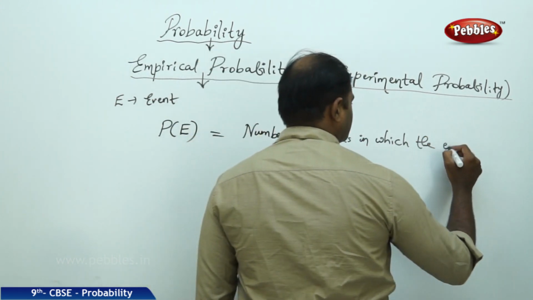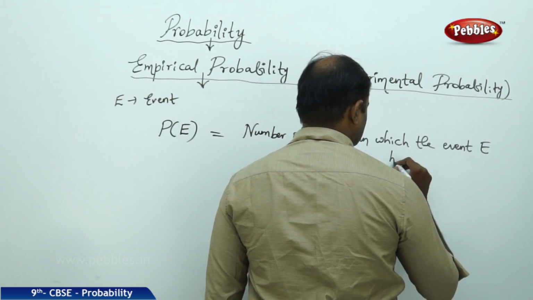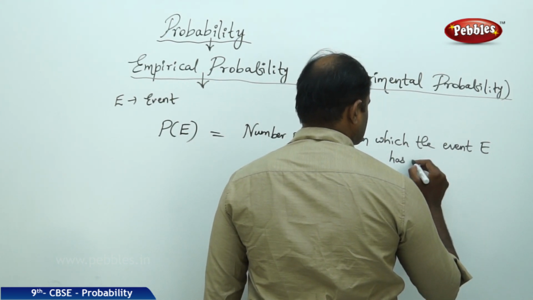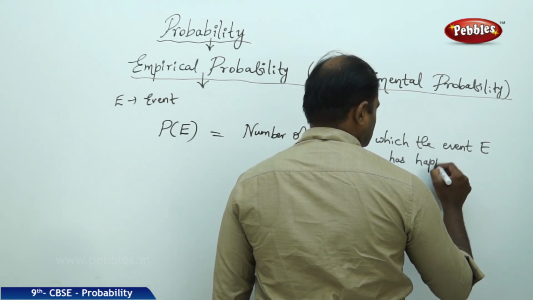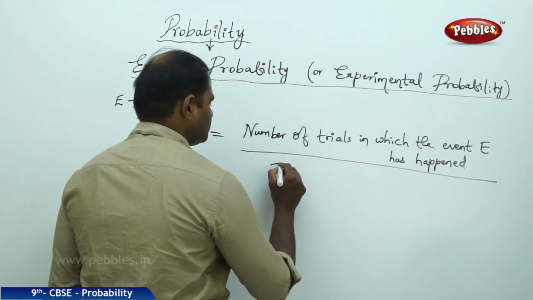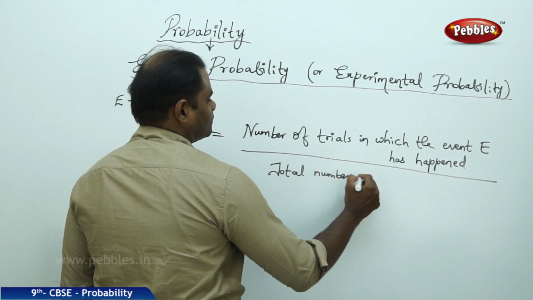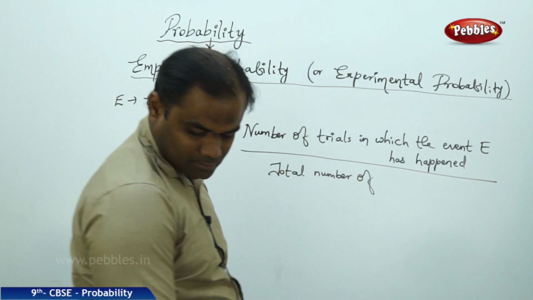in which the event E has happened, by total number of trials.